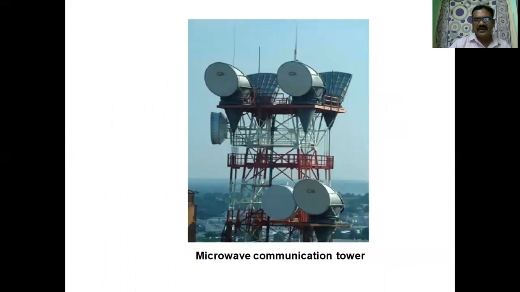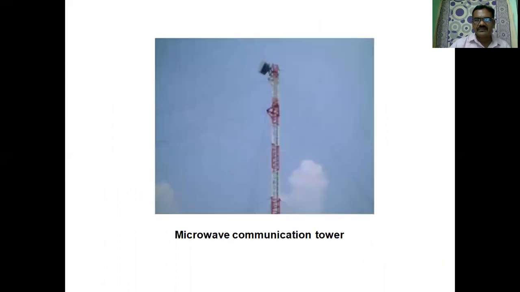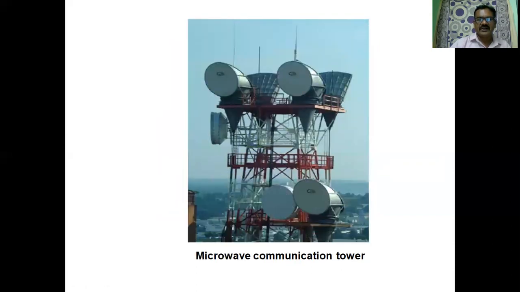This is a microwave communication tower. This height is provided so that there is no interference from the transmitting station to the receiving station. In this structure you can see so many antennas are connected.